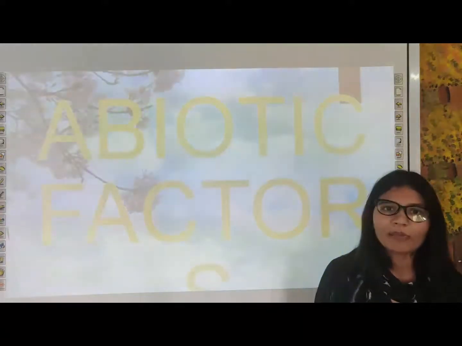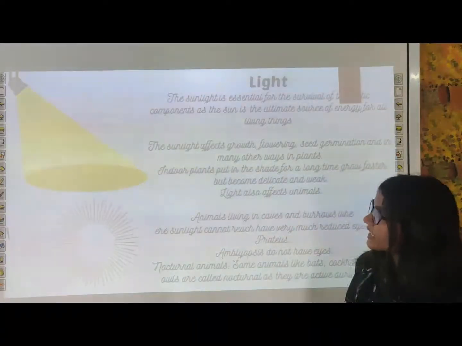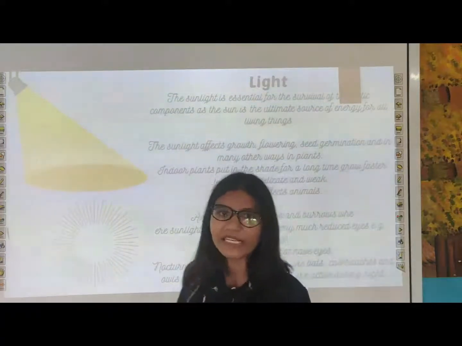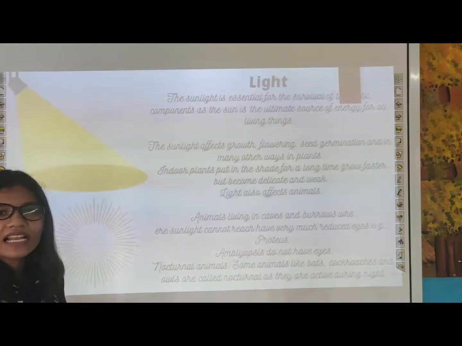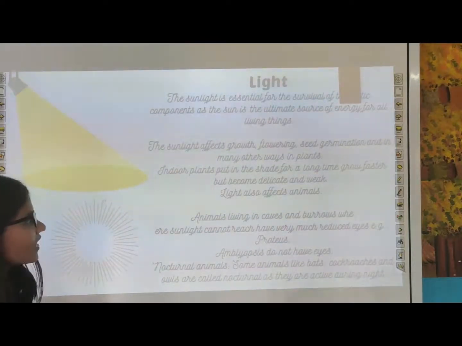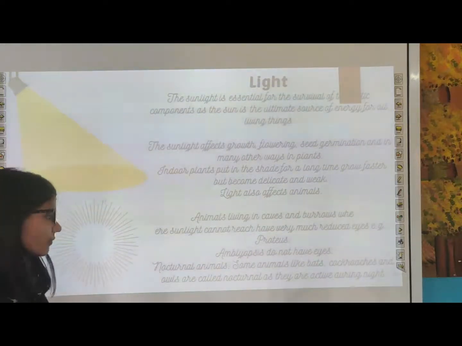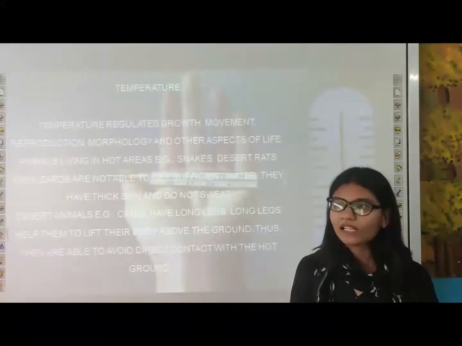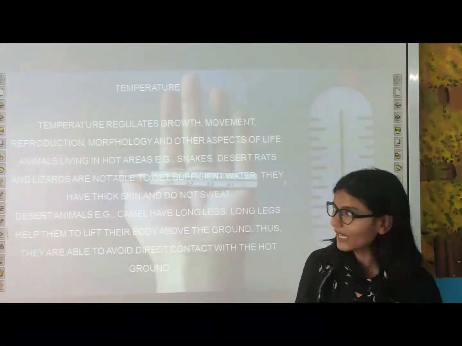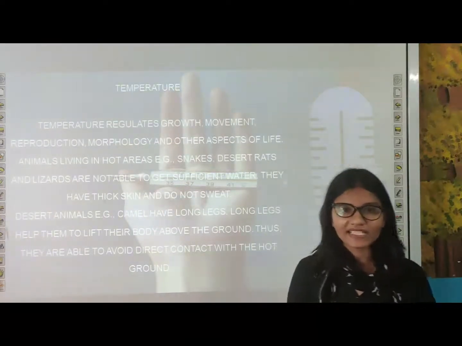Next one are abiotic factors. First abiotic factor is light. Plants need light to prepare the food, and sunlight is the ultimate source of light on our planet Earth. Okay, so this sunlight is consumed by green plants to produce the food. So now next one is temperature. All the living organisms depend on temperature for their growth, movement, reproduction, morphology, etc.